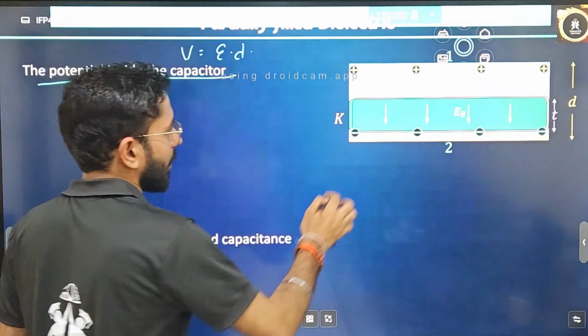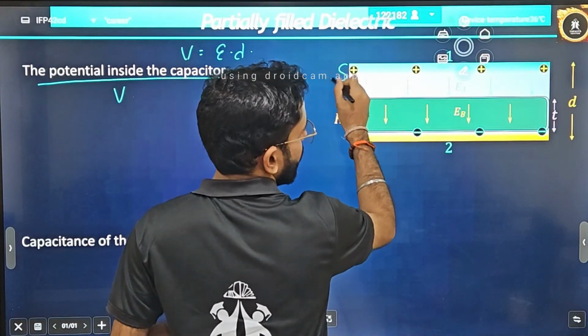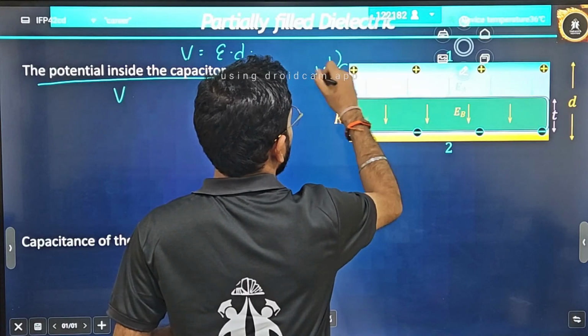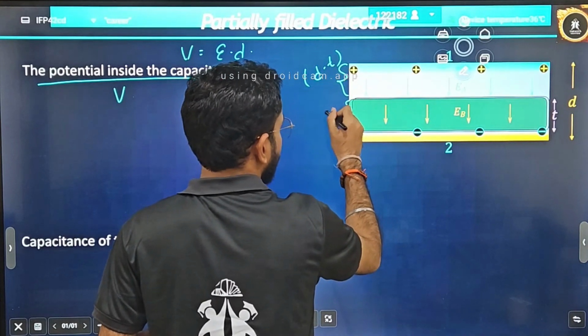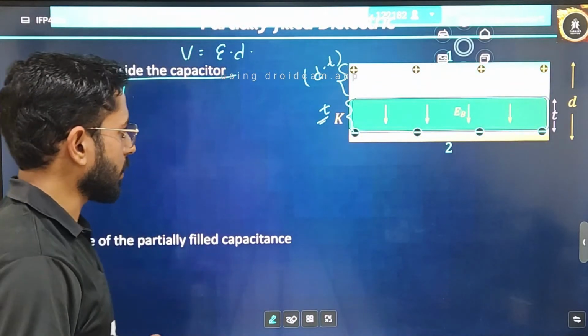Now, this question will be divided into two sections. What will be the thickness of this section? It can be written as d minus t. And what is the thickness of the dielectric section? It is nothing but equal to t. So let's patiently write everything and try to understand.